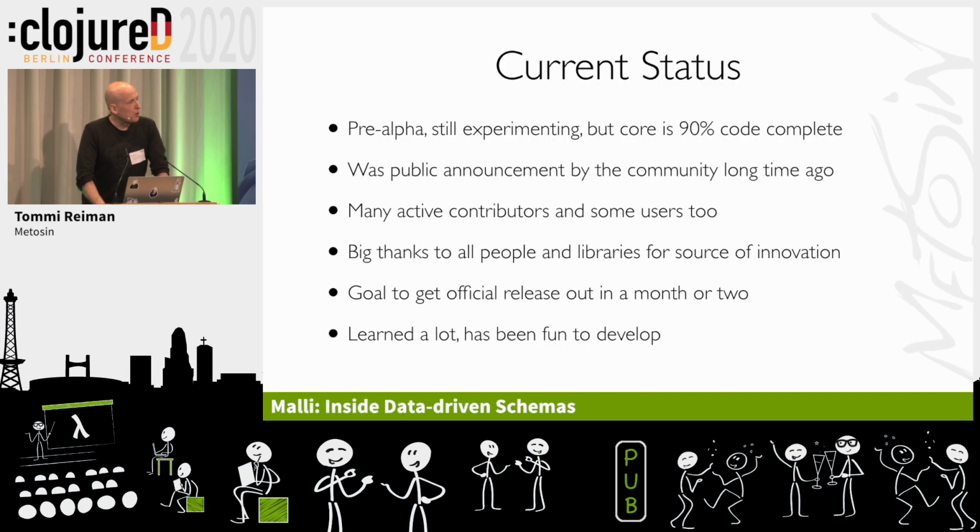So current status, where are we? It's pre-alpha. It started with pre-alpha because we are still experimenting, and when we are doing these new modules, we want to put more stuff into the core, so it might change. The public APIs are stable. People are using that. It's code complete, almost the core. But someone picked it up months ago and it was in Reddit, so this new cool thing is coming, and now there's lots of contributors and actually people using that, so it's a good time to finalize that.